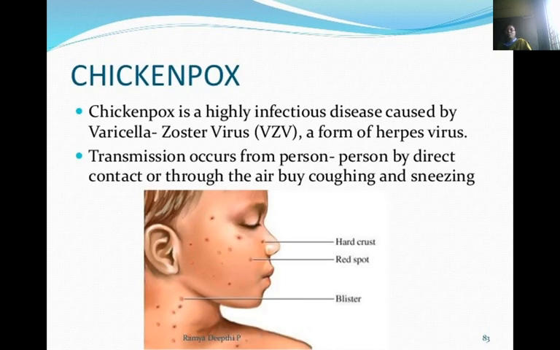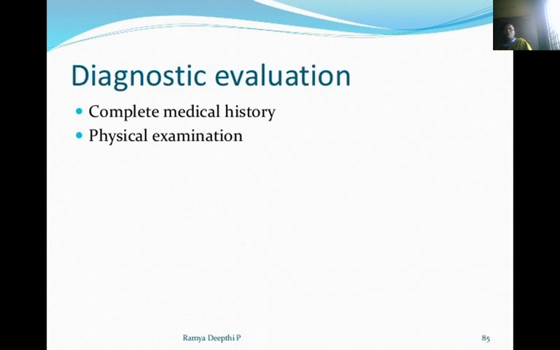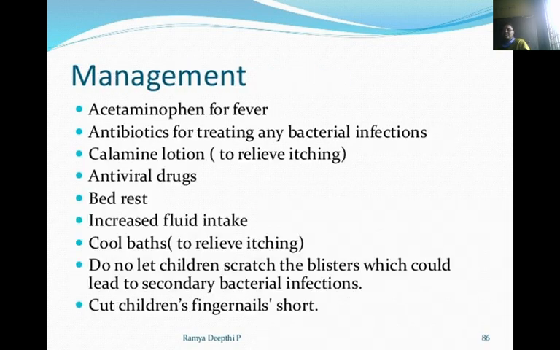Then chickenpox. Chickenpox is a highly infectious disease caused by the varicella zoster virus, a form of herpes virus. Transmission occurs from person to person by direct contact or through the air by coughing and sneezing. Clinical features are fatigue, irritability, itchy rash on the trunk, fever, feeling ill, decreased appetite, muscle or joint pain, cough and running nose. Diagnosis is by medical history and physical examination.